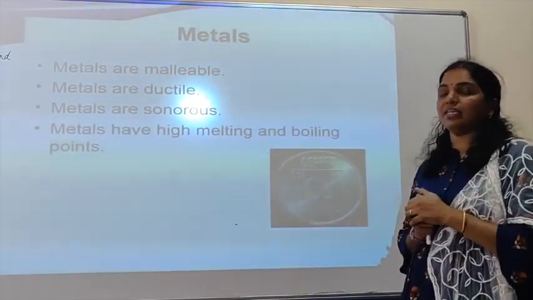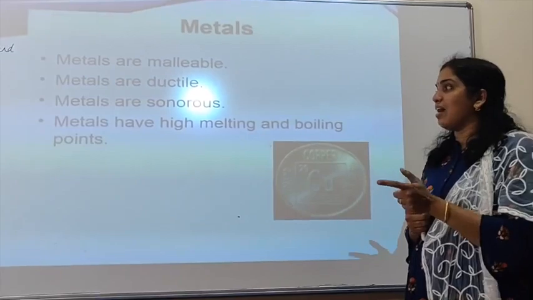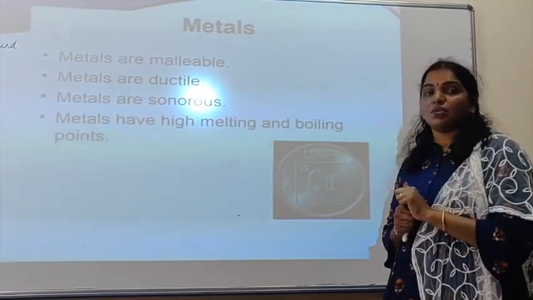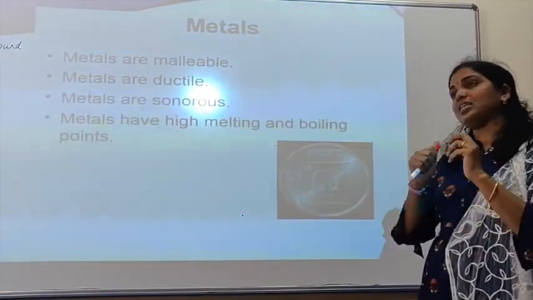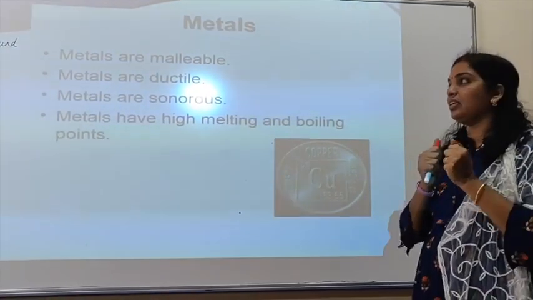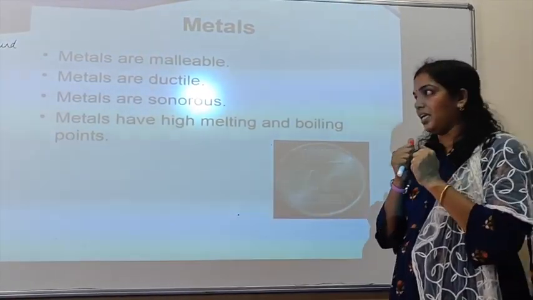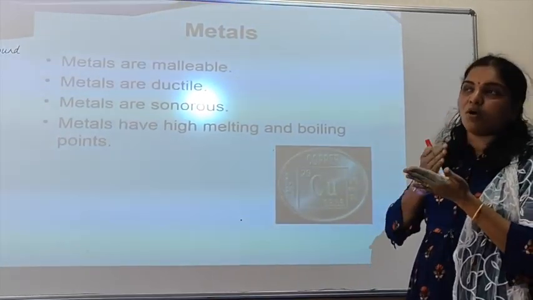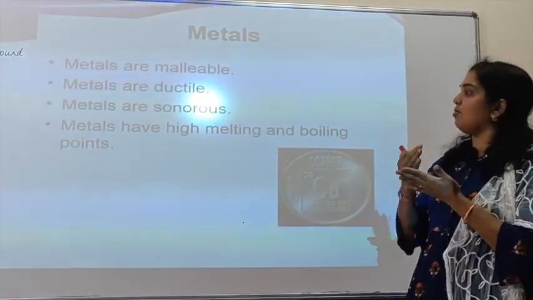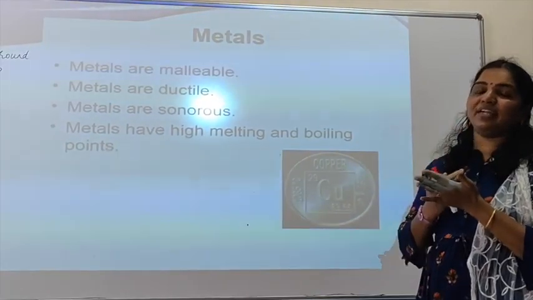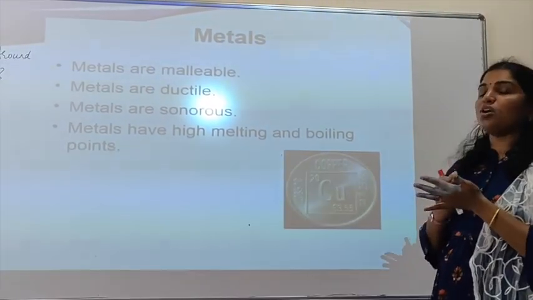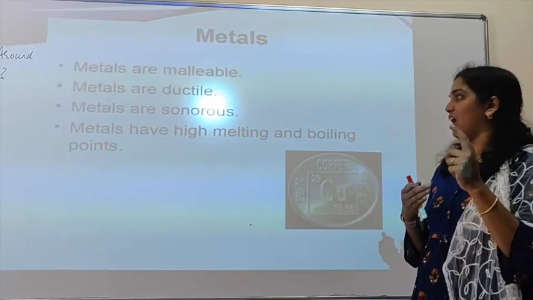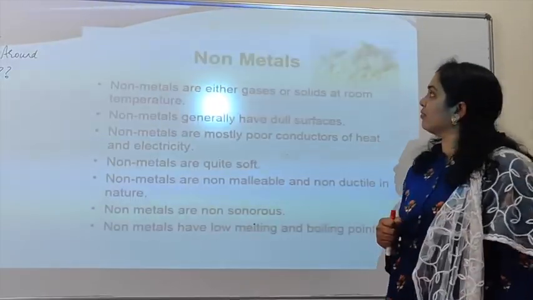For example, in the case of iron, it has a melting point above 1000 degrees Celsius. So why does it have a high melting point? Here the crystal lattice of the iron is very strong, and very much energy is needed to break the bonds between the atoms. So high heat energy is required to break the bonds between the iron atoms. So it has a high melting point.